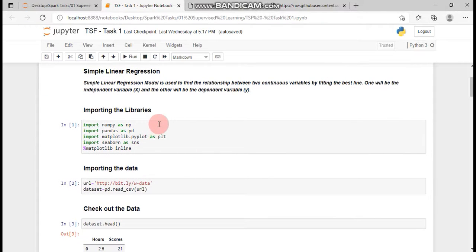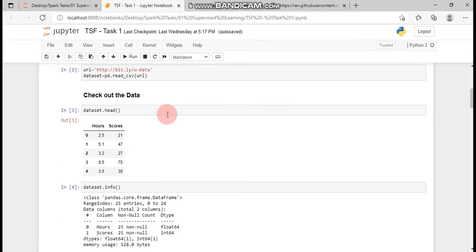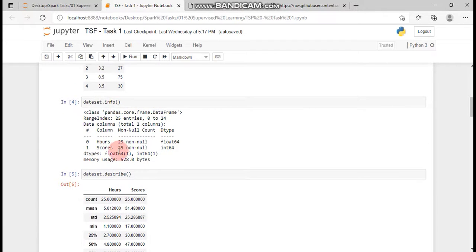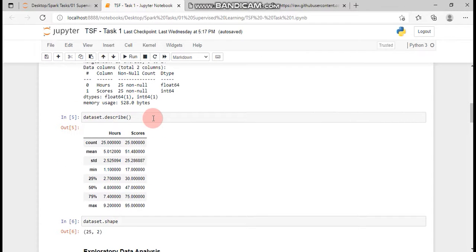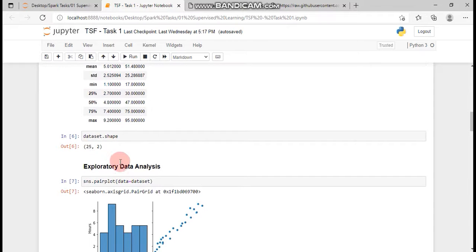I have imported the required libraries here, namely NumPy, Pandas, Matplotlib and Seaborn. I am importing the data and storing it with the variable name dataset. And I'm checking out the data here, which is understanding the data. dataset.head, dataset.info, which shows us that there are 25 non-null values in both the columns. dataset.describe and dataset.shape. This shows us that there are 25 rows and 2 columns.